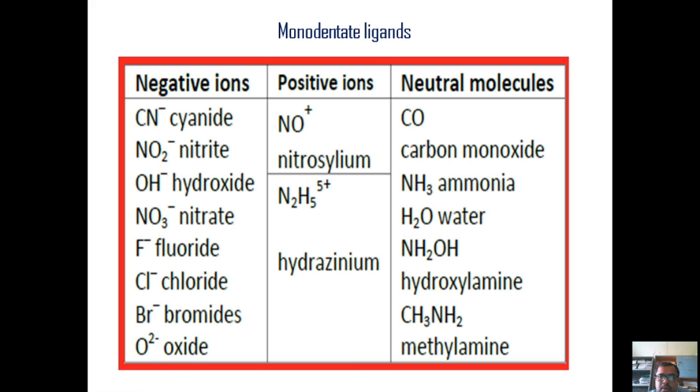There are also certain neutral molecules: carbon monoxide, ammonia, water, hydroxylamine, methylamine. All these are examples of monodentate ligands and are capable of donating only one electron pair. Why am I showing these examples? Because they are very useful in calculating the oxidation state, and in deciding what kind of charge we have to consider for these ions whenever they occur in a complex. So these are the monodentate ligands.